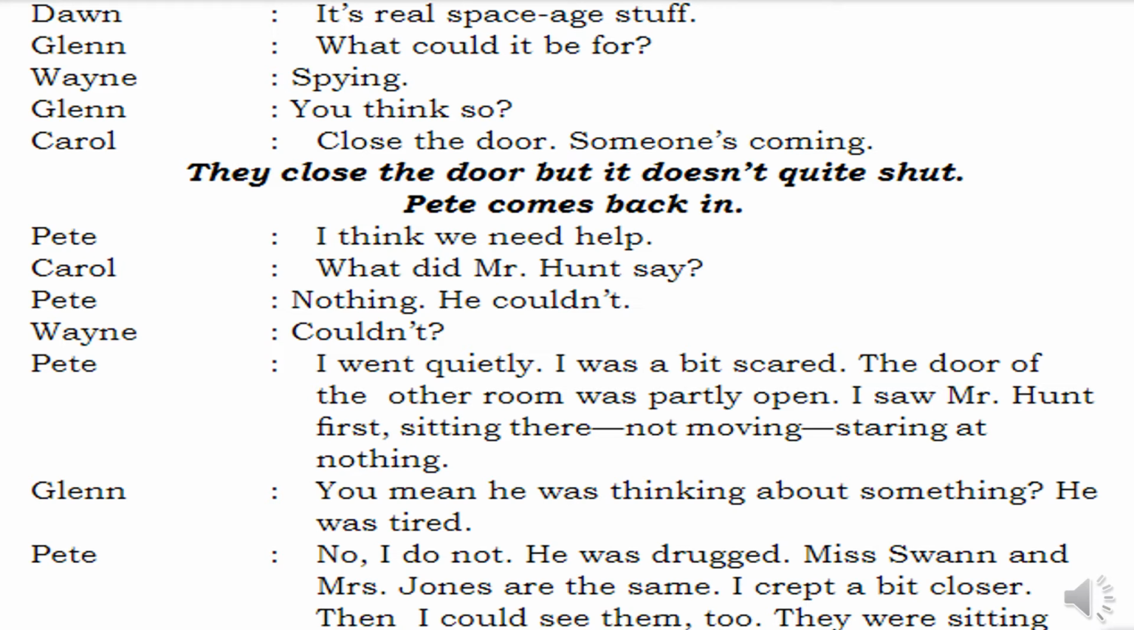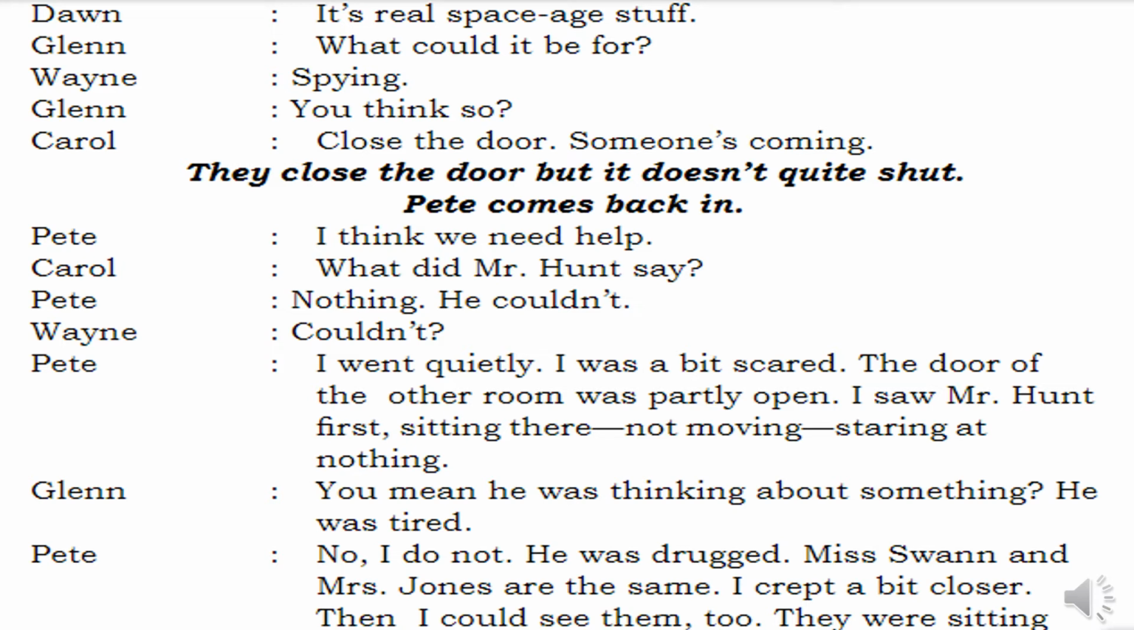Petey says, no, I do not think so. He was drugged. He gives a statement that he was drugged. Miss Swan and Mrs. Johns are the same. I crept a bit closer, then I could see them too. They were sitting there blank as if they had been turned to stone. So what happens is, Petey says, no, they were not. I could not say that Mr. Hunt was thinking about something. He is surely drugged, and Miss Swan and Mrs.